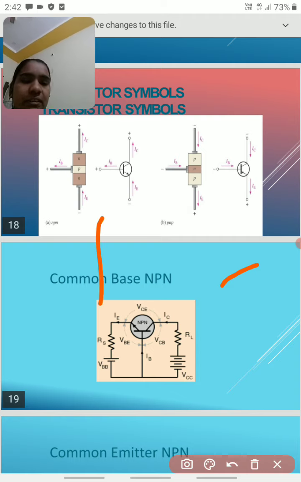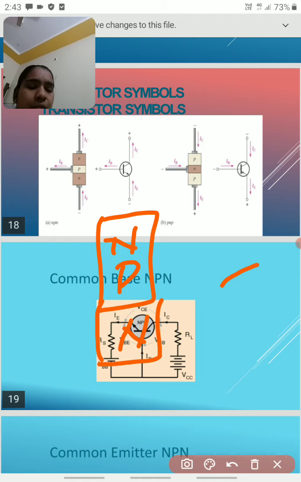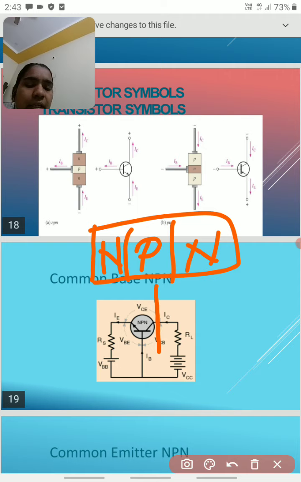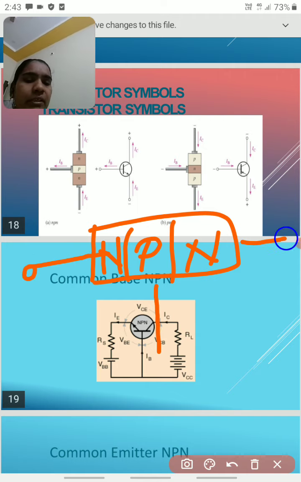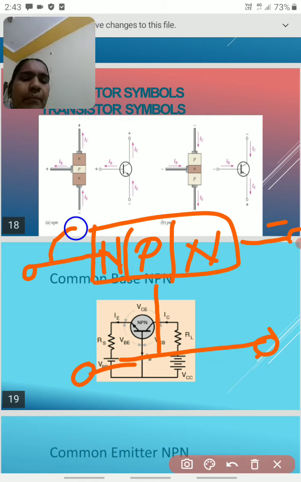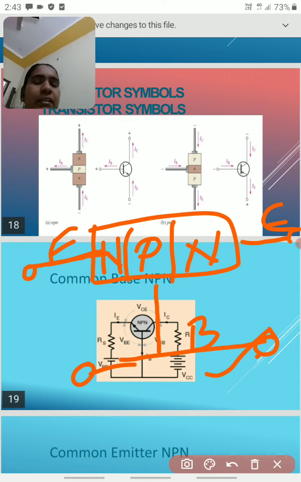If you take an NPN or PNP transistor, the center is the base, this one is the emitter, and this one is the collector. When the base is common to the emitter and collector, this is called a common base transistor.